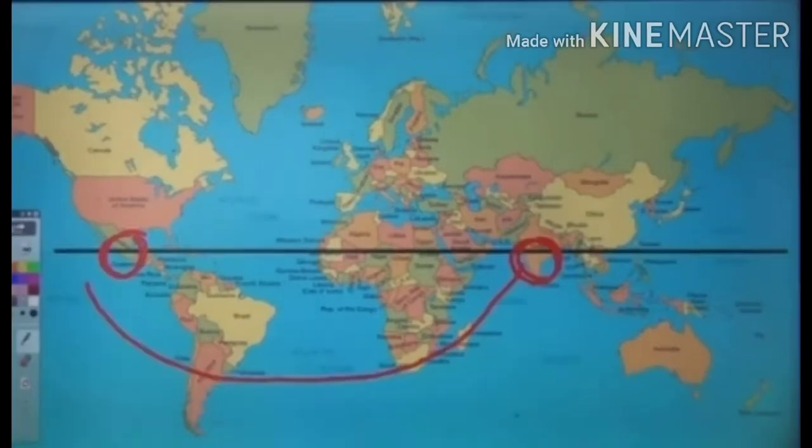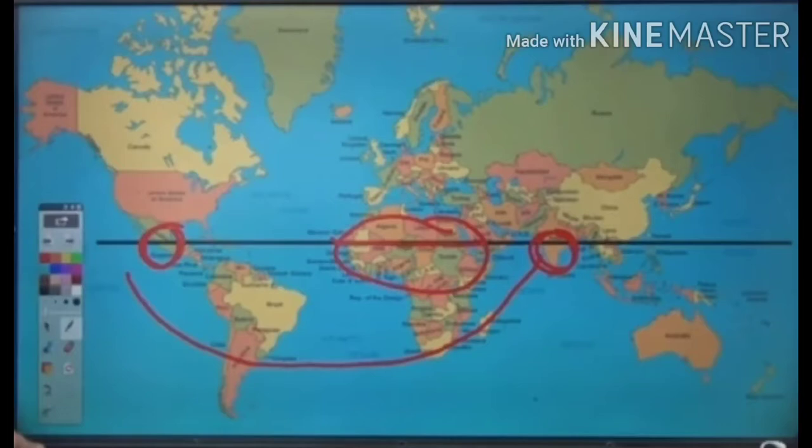So now if I move from here to the other side of the world, India. Now this line is passing through this region of India, and even this region of India usually faces very high temperature. So they both have very high temperature in this area. Now what about all these countries here? All these countries here also have very high temperature. So all the countries or places along these lines usually face very high temperature.